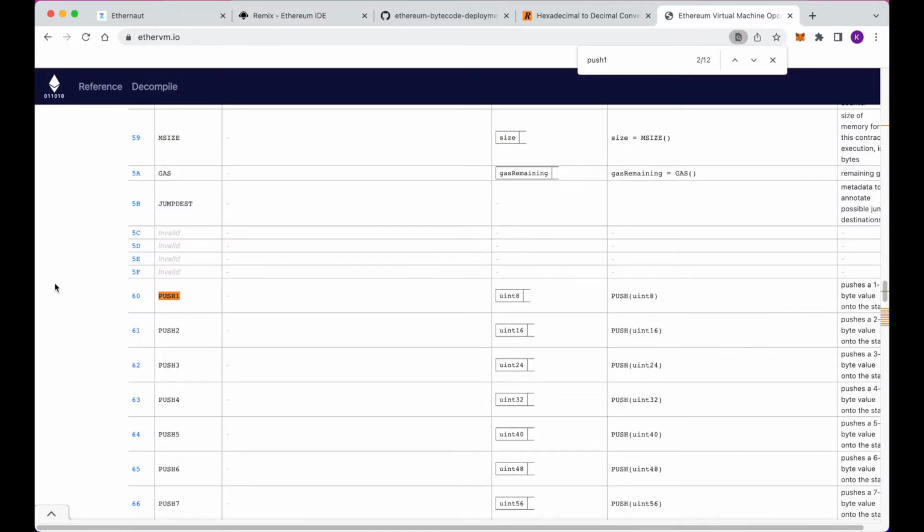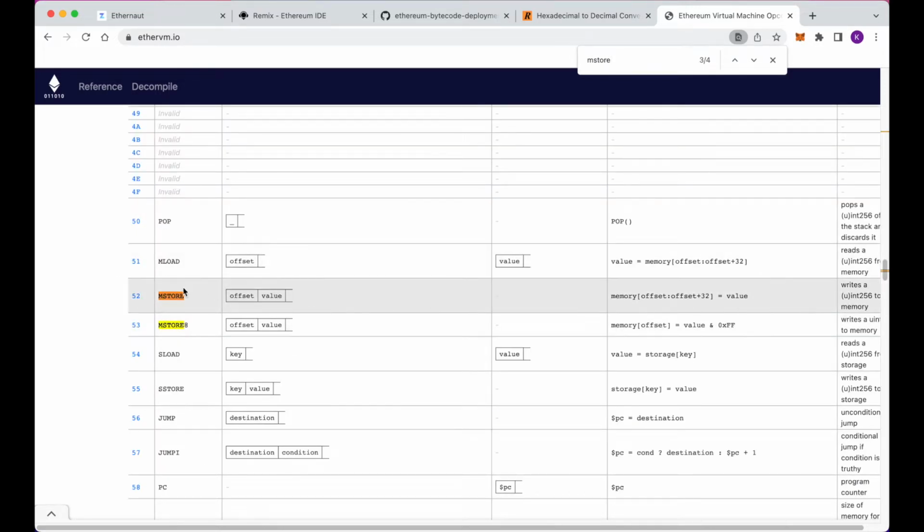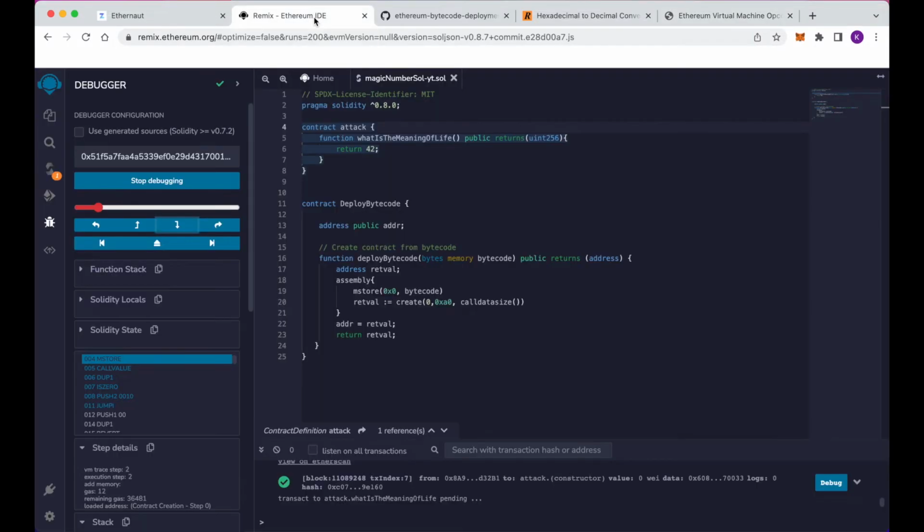Going back to our opcode reference, we see that this mstore function takes the first element on the stack as the offset and the second one as the value, and what this does is it stores in memory the value at location offset to offset plus 32.